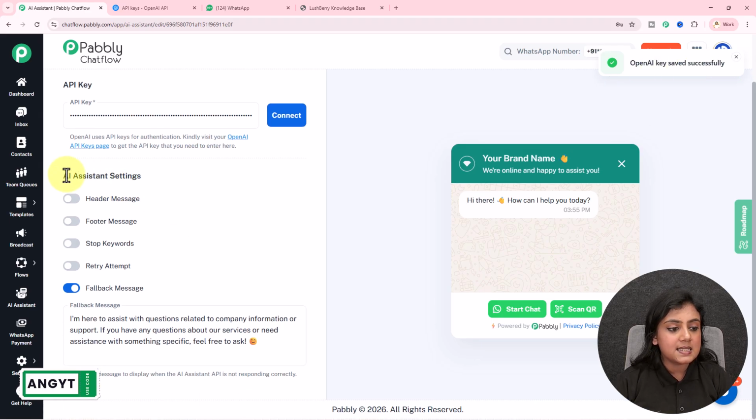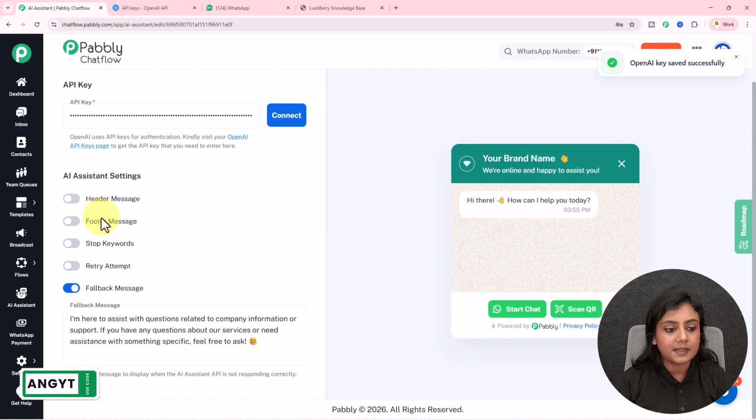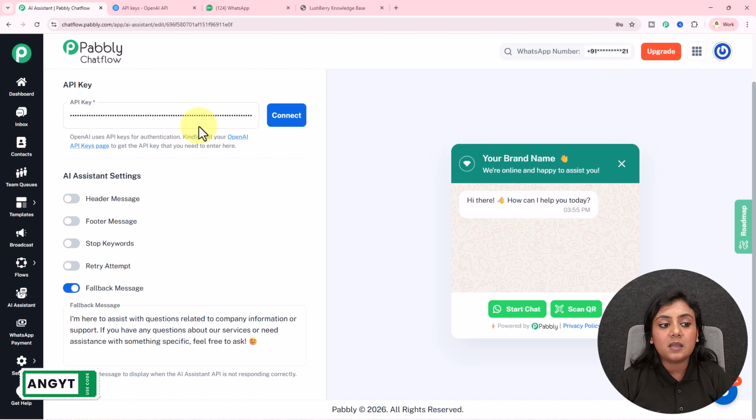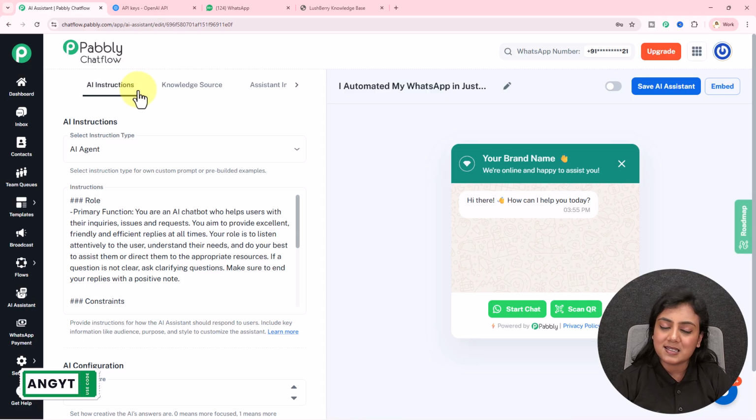Okay. Next, it is asking for AI assistant settings. If you want header and footer to be added with the messages, you can toggle the button on and add in the header and footer. If you want to add in the stop keywords for this AI assistant, you can add the stop keywords from here. If you want retry attempt, you can toggle the other button on. Last is fallback message. This fallback message, you can edit it from here. It's only going to be forwarded when the API key is not working, when there is a problem with your OpenAI account, then only this fallback message is going to be forwarded. Our first section, AI instructions, is completed.